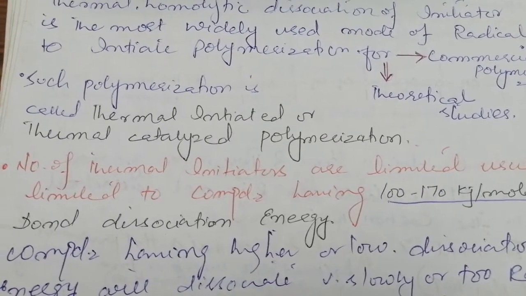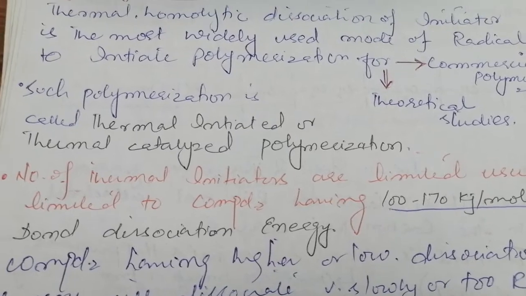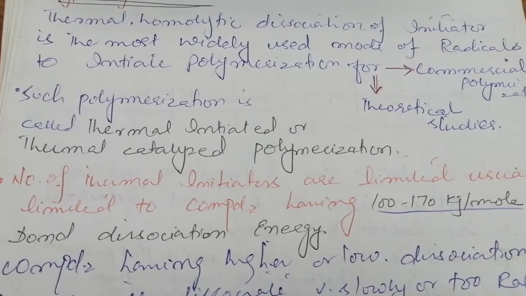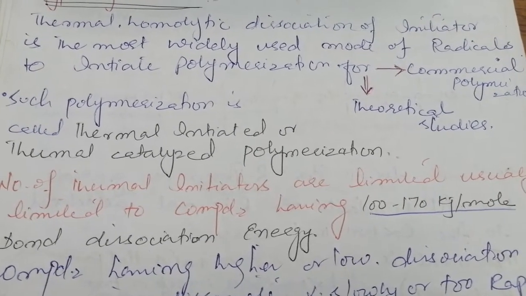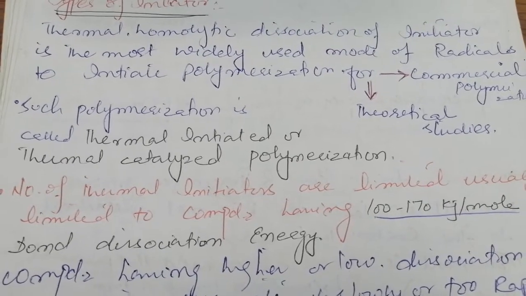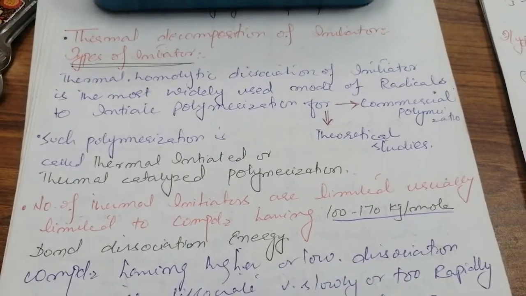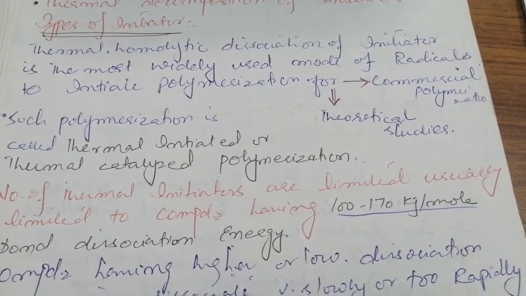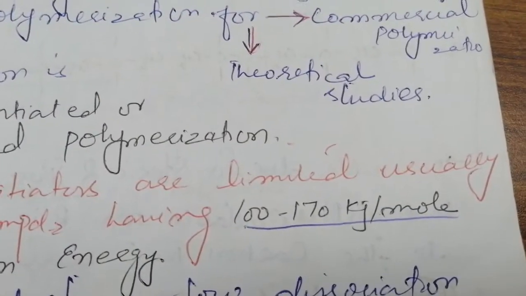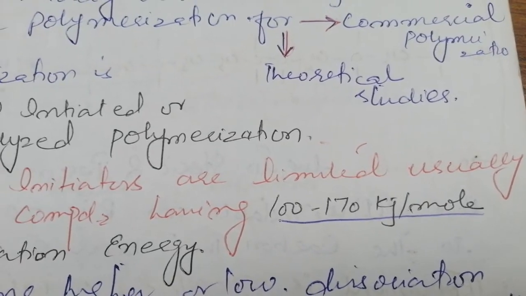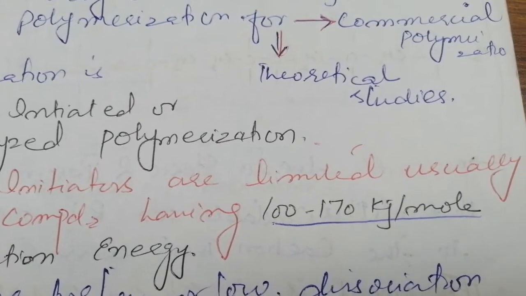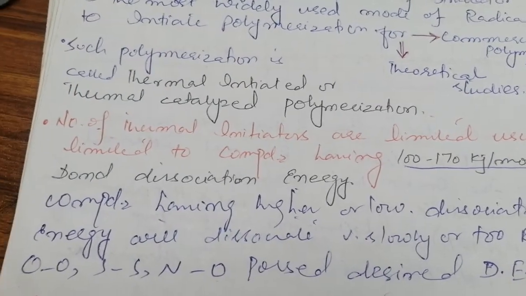Not every kind of initiator is polymerized by thermal dissociation. There is a specific bond dissociation energy which is required for thermal dissociation, right? The specific energy required to fall in this category is from 100 to 170 kilojoule per mole, right?